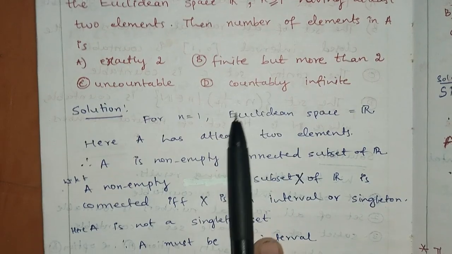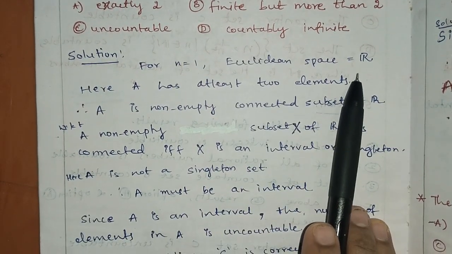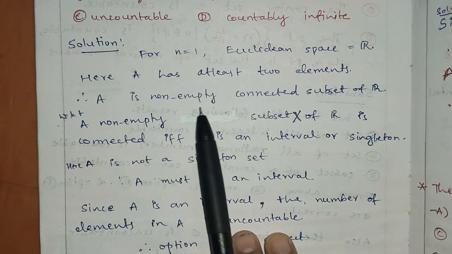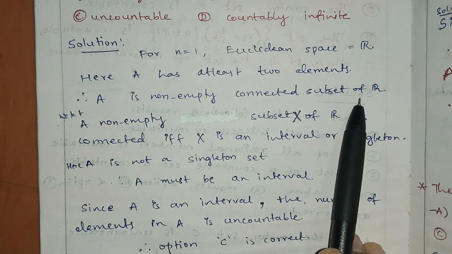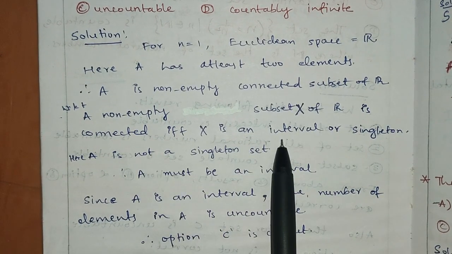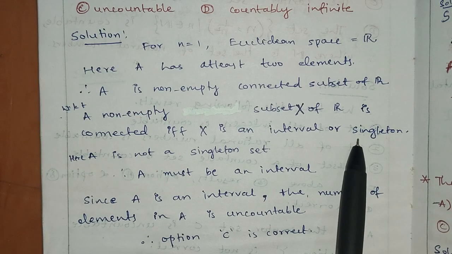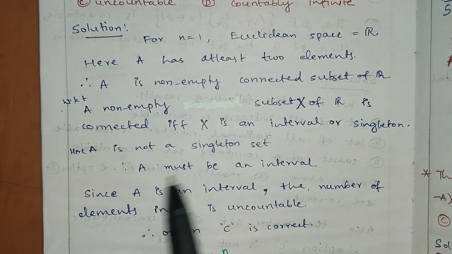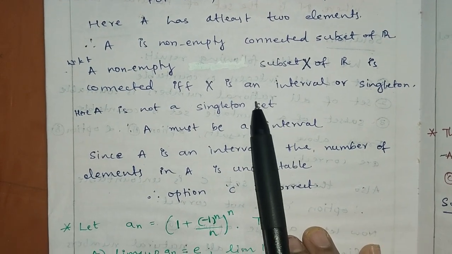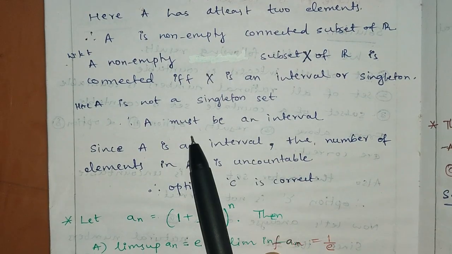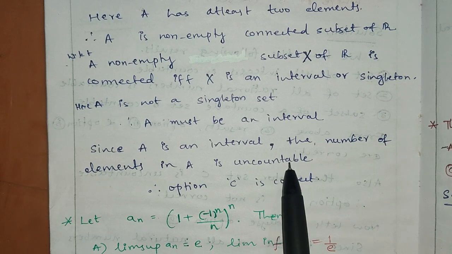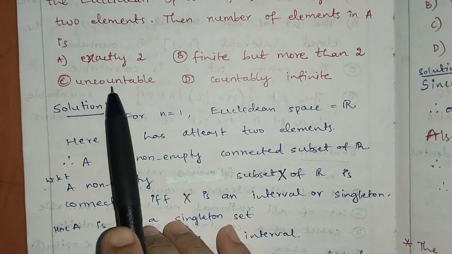For n equal to 1, the Euclidean space will be R, the real numbers. Here A has at least 2 elements and therefore A is a non-empty connected subset of R. We know that a non-empty subset X of R is connected if and only if X is an interval or a singleton set. This result I have already told in one of the previous videos. Since A contains 2 elements, A is not a singleton set, therefore A must be an interval. Since A is an interval, the number of elements in A is uncountable. So option C, uncountable, is the correct one.